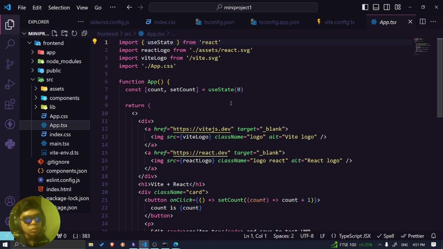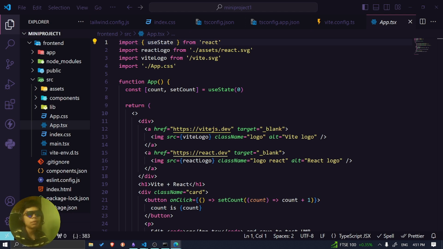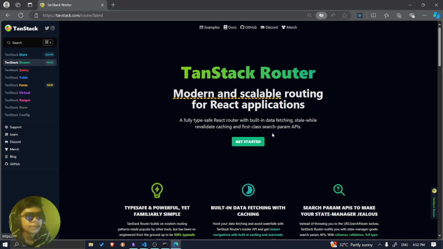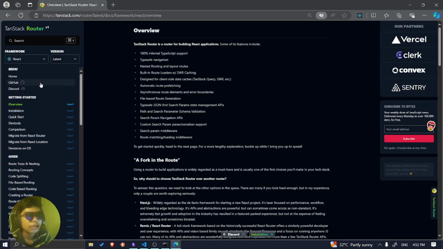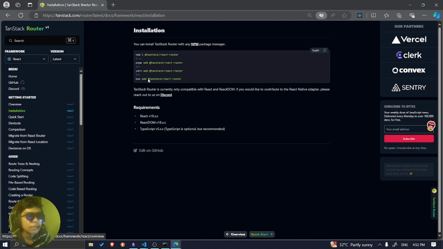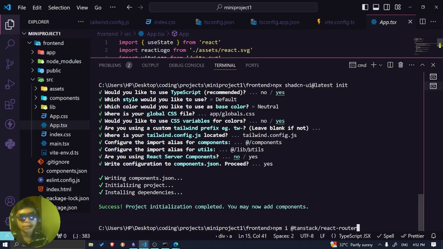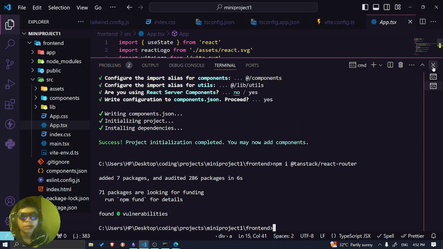So now, before I do anything with the app.tsx, I need to install the TanStack Router, which is a routing library. Oh no, I should do that first, I think. Or maybe not. Let's focus on which is the easier. I want TanStack Router first. So I'm gonna install it. We're gonna choose the latest, and then we basically install it in the front end directory, I think. So now